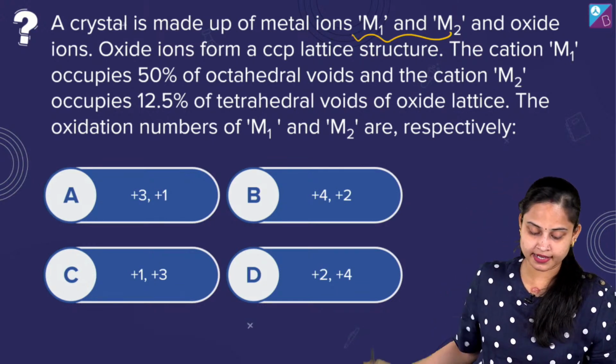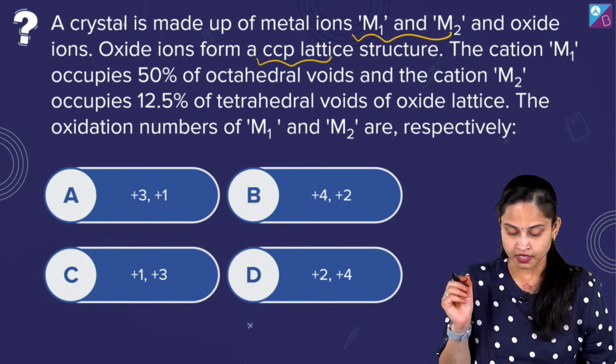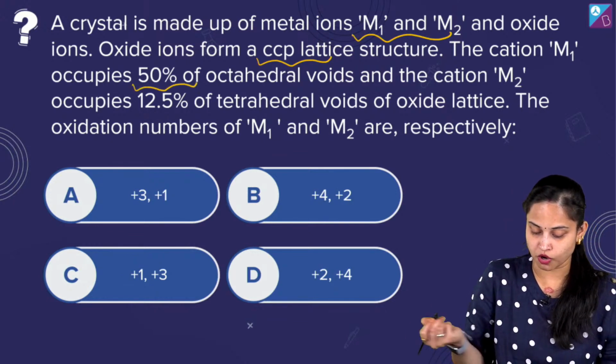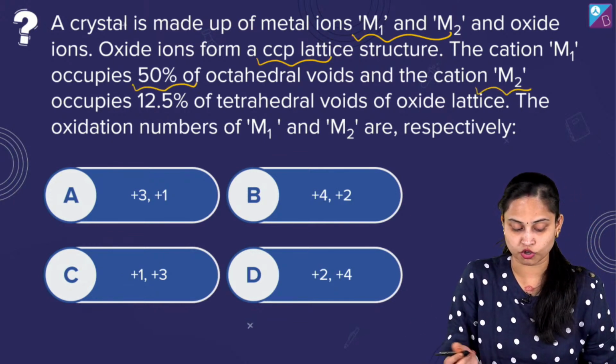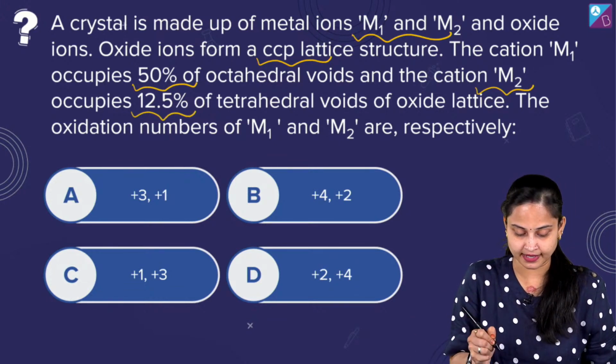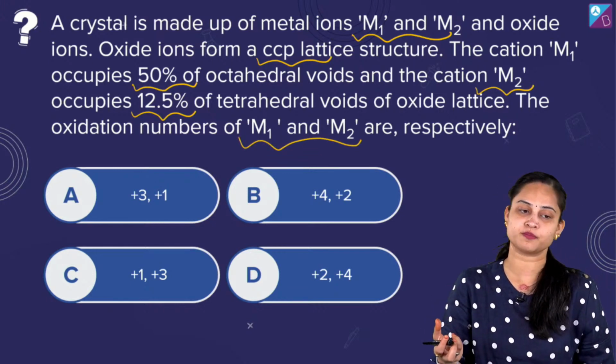Okay, oxide ions form a CCP lattice, a cubic close-packed lattice structure. The cation M1 occupies 50% of the octahedral voids, and the cation M2 occupies 12.5% of the tetrahedral voids of the oxide lattice. We need to find the oxidation numbers of M1 and M2 respectively.